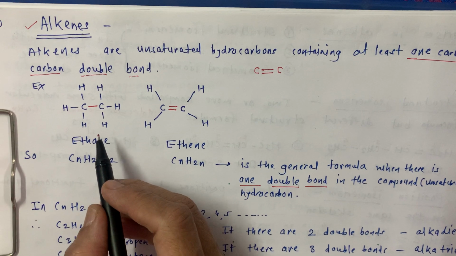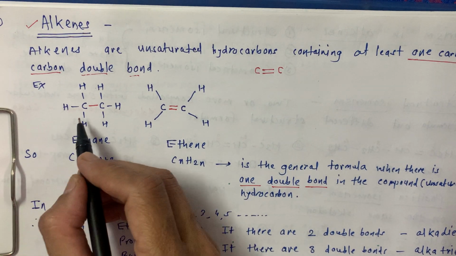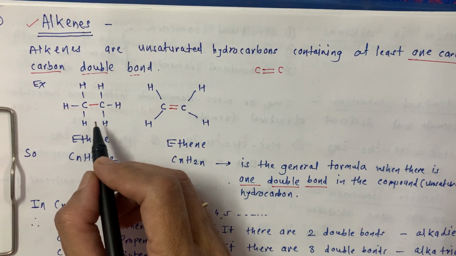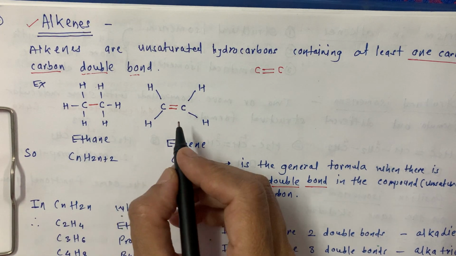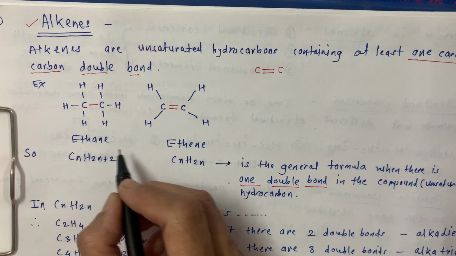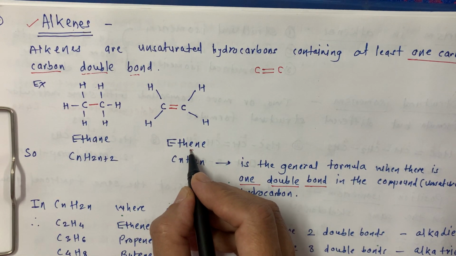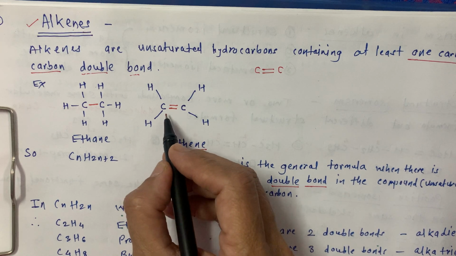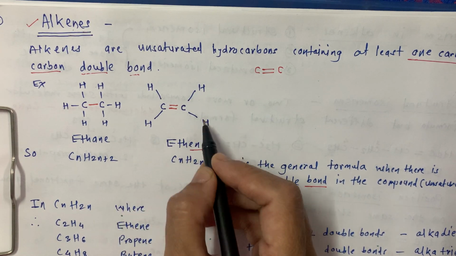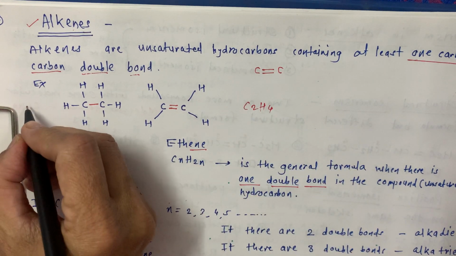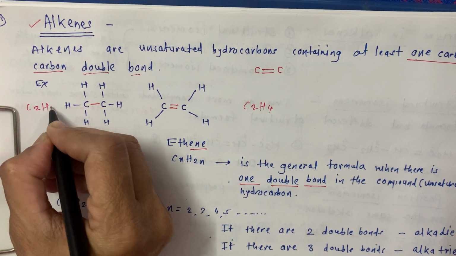Now this is our ethane, C2H6, while the corresponding alkene, with the suffix ene, is our ethene, C double bond C, which is C2H4, while this one is C2H6.